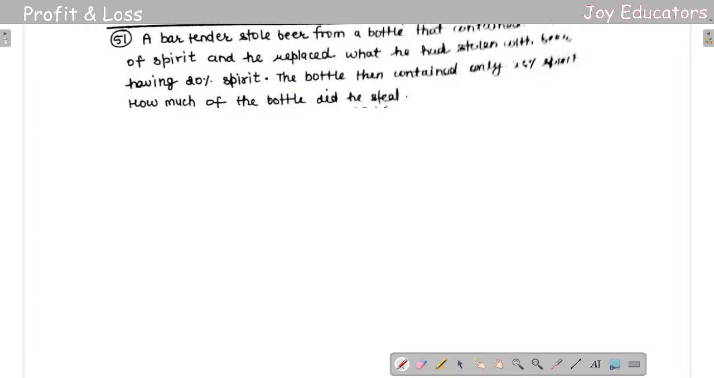Okay, a bartender stole beer from a bottle that contained 50% spirit. And he replaced what he had stolen with beer having 20% spirit. The bottle now contained only 20% spirit. How much of the bottle did he steal?